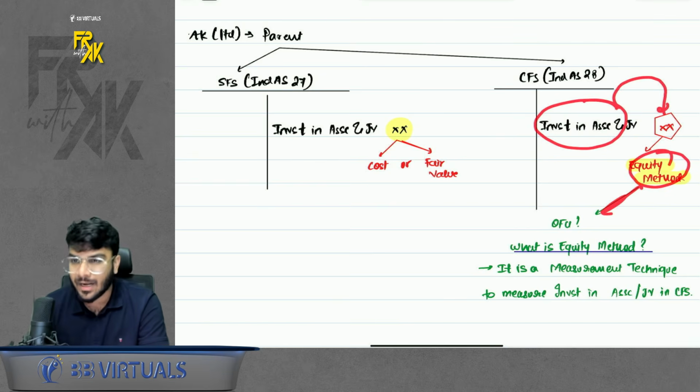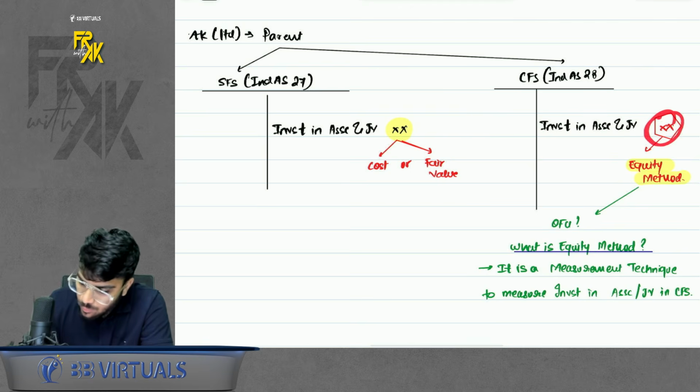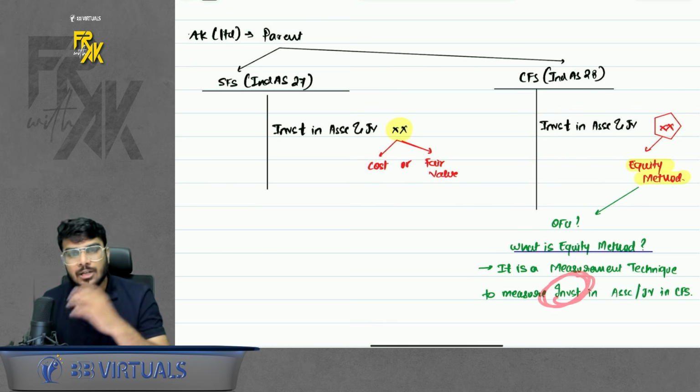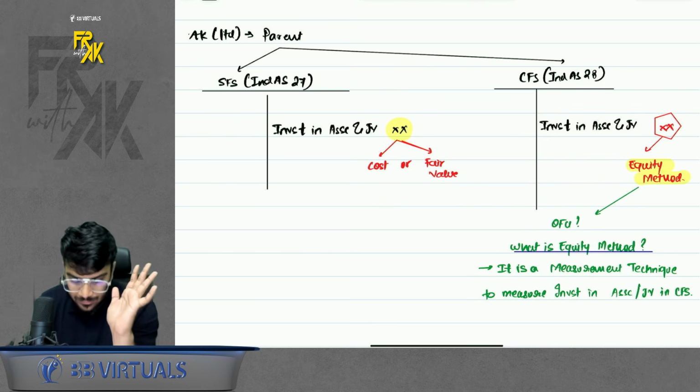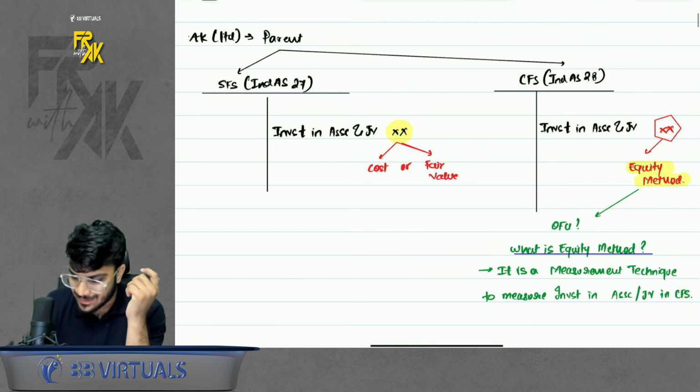Now, what is equity method? It is nothing but a measurement technique. At which value you will show the investment in CFS, that is equity method. So it is a measurement technique to measure an investment. Okay. So the difference in SFS and CFS is that the line item is the same. The amount will be different. Amount in SFS is different, amount in CFS will be different.